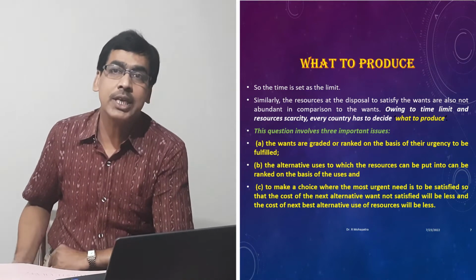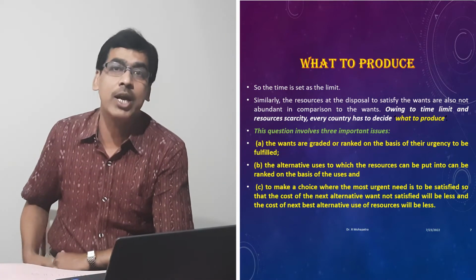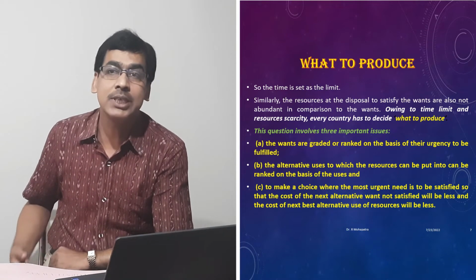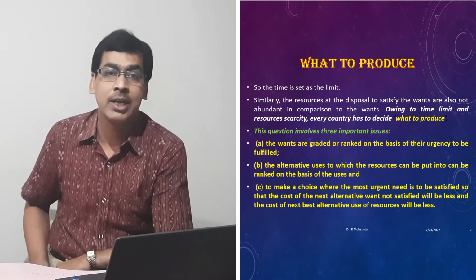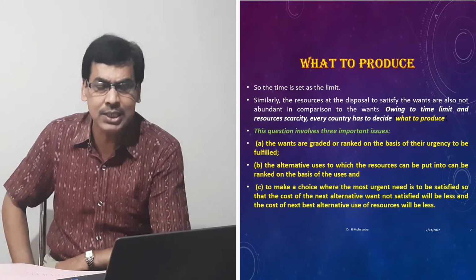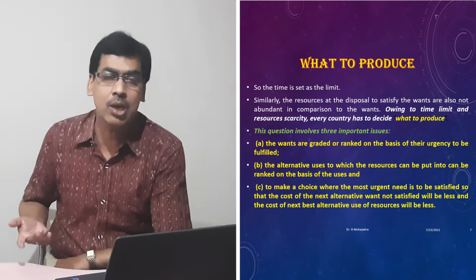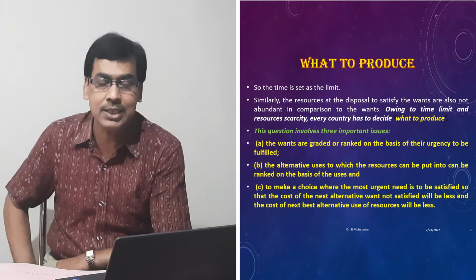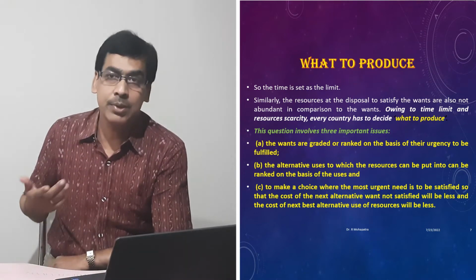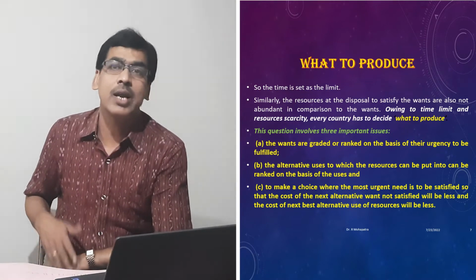This question involves again three important issues. The moment we say what to produce, that means the wants are graded or ranked on the basis of their urgency to be fulfilled. That is, whether we should go for production of more basic necessities, or we should go for more defense goods, or we should produce a mix of these basic necessities and the defense goods. This depends on the priority or the ranking assigned by the society.